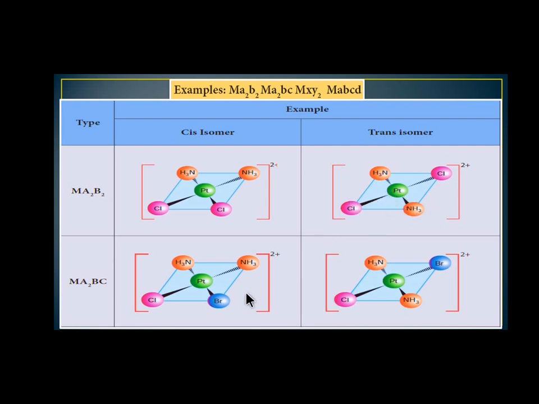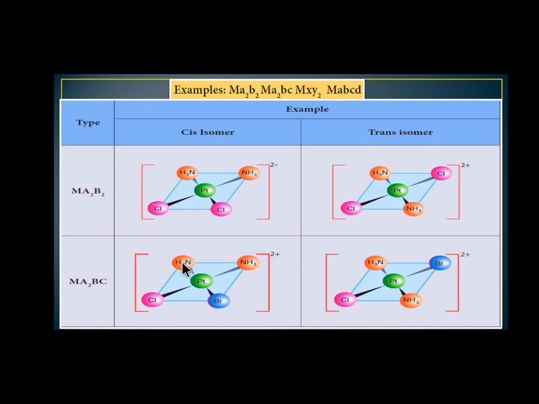Another type of square planar complex is metal A2, BC. The metal is platinum and A2 is NH3, B for example Br, C for Cl. In this type, two are similar but the others are not.